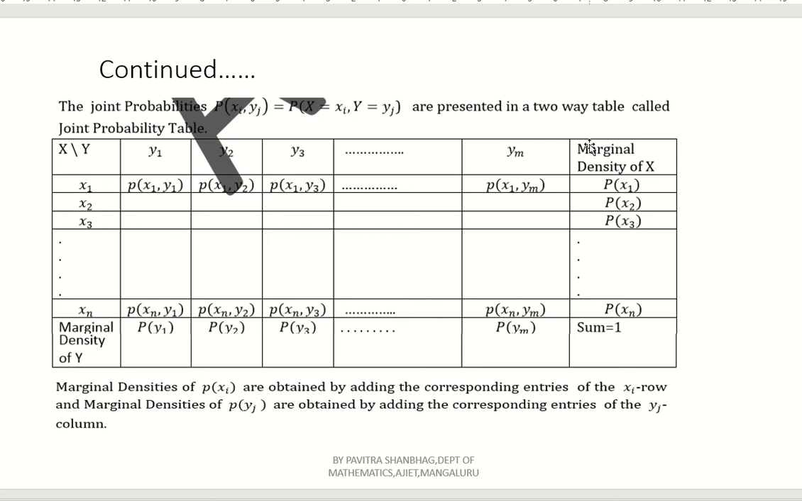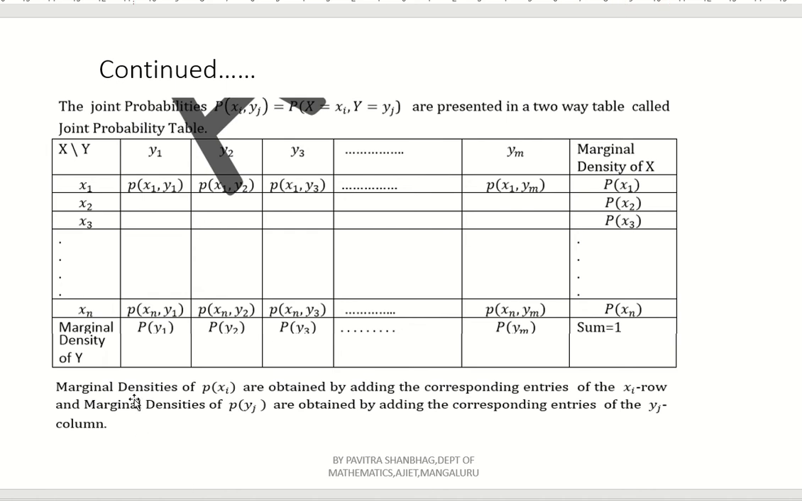So marginal density of x can be written as P of x1, P of x2, P of x3, and so on up to P of xn. Now here at the end, if you add, you should get the sum equal to 1. Okay, column wise also 1 and row wise also 1.